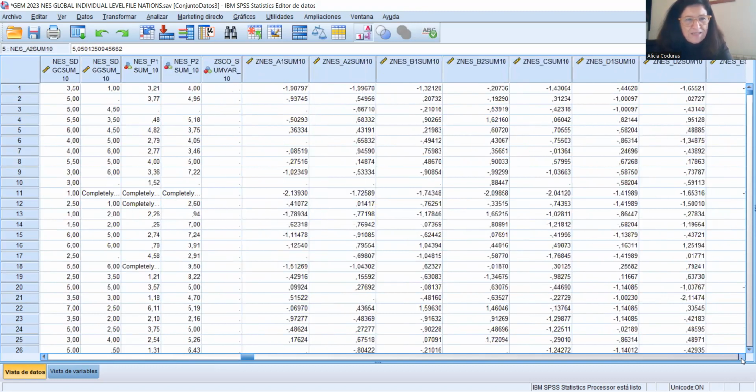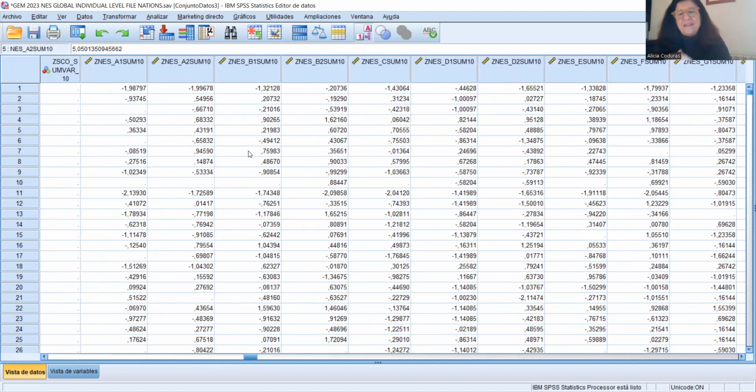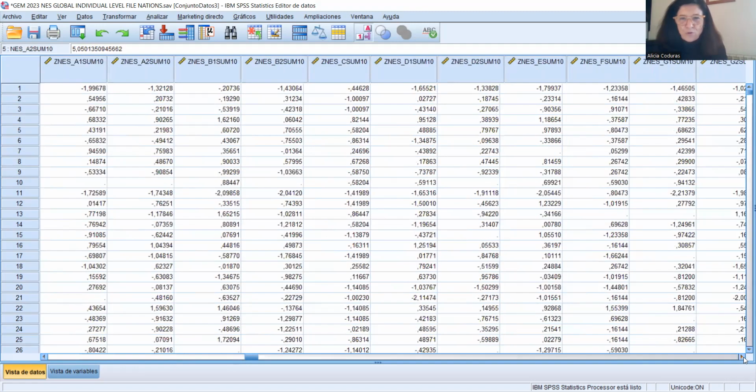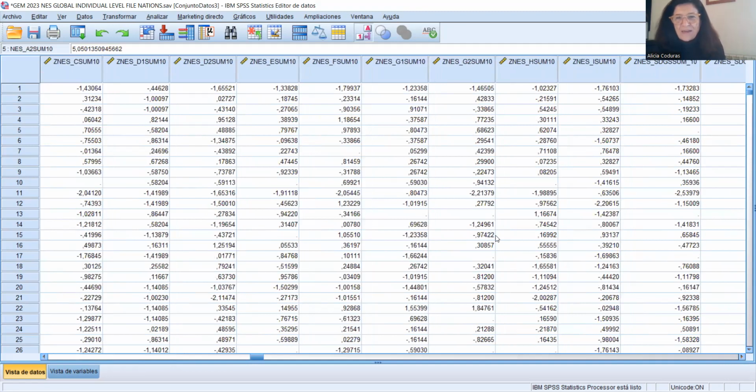Then we standardize these values, and standardizing values means changing them from a scale of 0 to 10 points to a new scale from -4 to 4 points, in which the average point is 0. Okay, with standardized values, we can see very fast if a country is under or above the average. The average is GEM, of course, of all the participating countries.